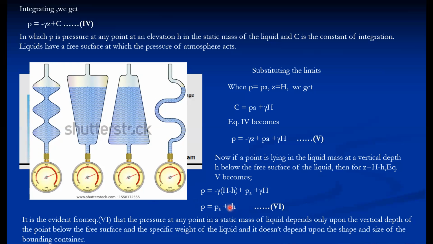So while writing the unit of this H, it is not only meter of height, it is meter of some liquid column. Suppose this is water, then H is not in only meter, it is meter of H2O. If this is filled with mercury, it is meter of Hg. If filled with some other fluid, it is meter of that particular fluid. So that is an important interpretation of this H. The unit of H is not meter only. It is a meter of some fluid, a more specific unit. Even though it is a height, this is not just height, this is head, later called the pressure head.